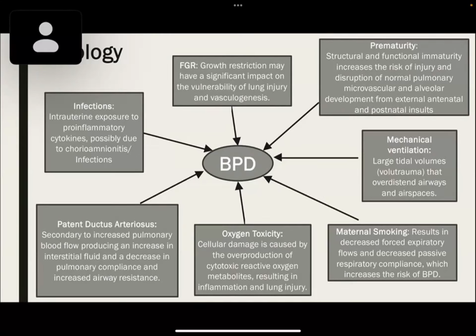PDA, secondary to increased pulmonary blood flow, producing an increase in interstitial fluid and a decrease in pulmonary compliance and increased airway resistance. In infections, there is exposure to pro-inflammatory cytokines, possibly due to chorioamnionitis and infections.